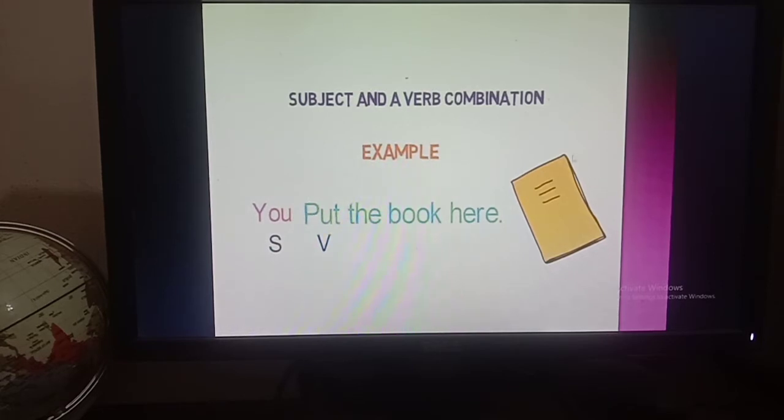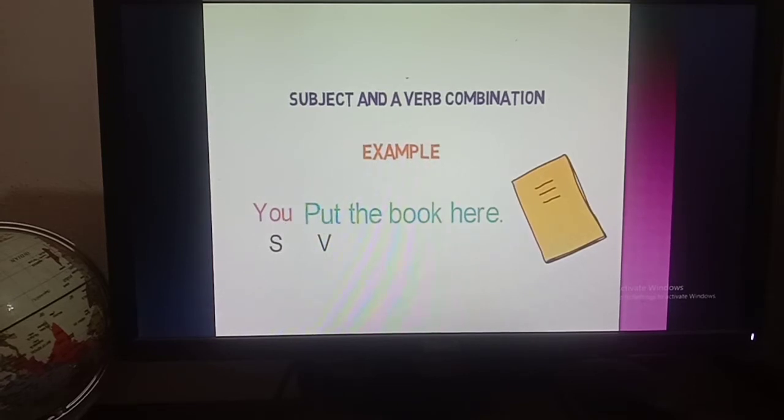I am going to give you this example. The example is, you put the book here. In this sentence you can see that you is the subject and put is the verb. You is the subject because the subject of a sentence is a person or thing that is being discussed. We are discussing about you, that's why you is the subject here. And verb always shows the action work, and put is the action work here. That's why put is the verb here. So without a verb you cannot make a sentence.